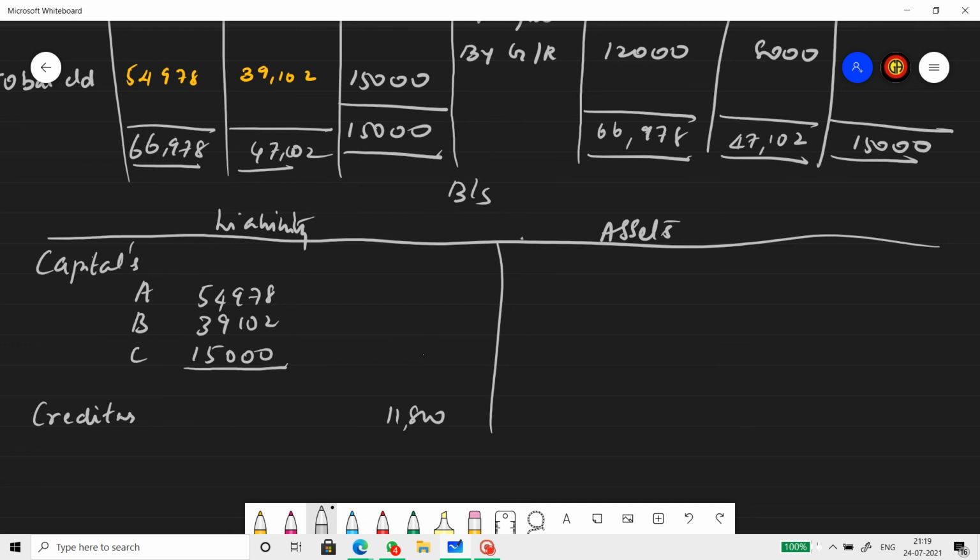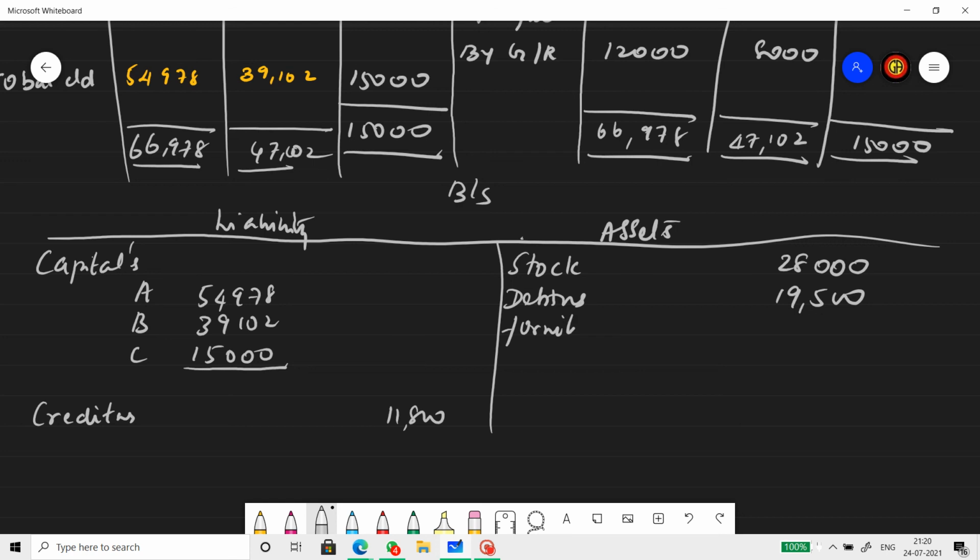Now the asset side. Leave cash. Read out the other asset values. Stock. How much? It is 28,000. Next asset. Debtors. Amount. 19,500. Next asset.